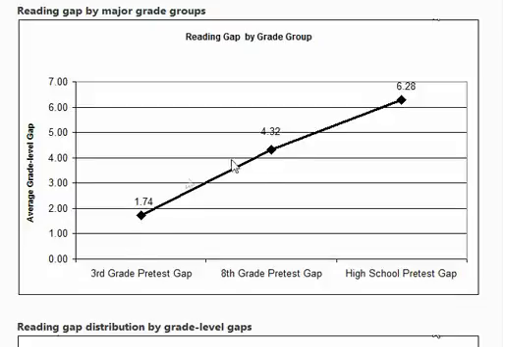We have to report on 3rd, 8th, and high school kids, and we see that, for example, 8th grade kids are approximately 4.32 grade levels behind. High school kids are approximately 6.28 grade levels behind. But interestingly, if we take 8th grade and we subtract this 4.32, that puts those 8th grade kids right in the middle of the 3rd grade reading level. And if we subtract the 6.28 from high school, which is grades 9 to 12, that also puts us back in about the 3rd, 4th grade reading level on average for those kids.